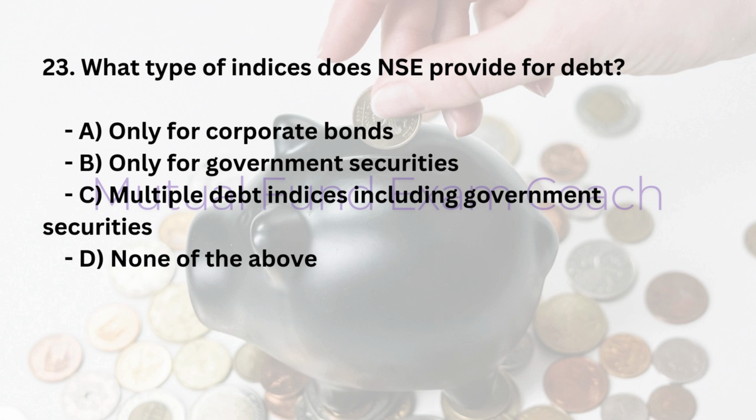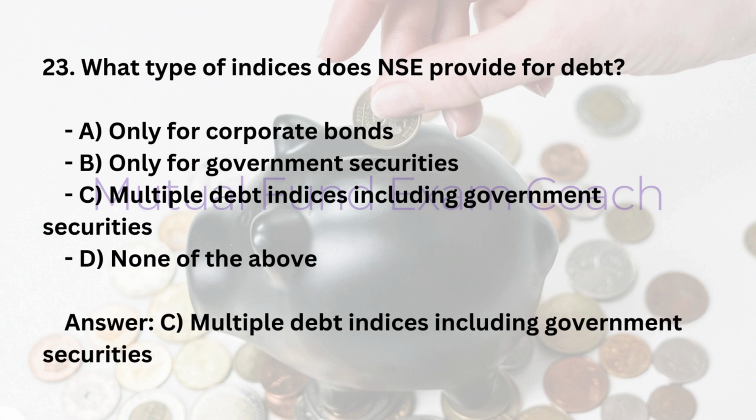23. What type of indices does NSE provide for debt? A. Only for corporate bonds. B. Only for government securities. C. Multiple debt indices including government securities. D. None of the above. Answer: C. Multiple debt indices including government securities.